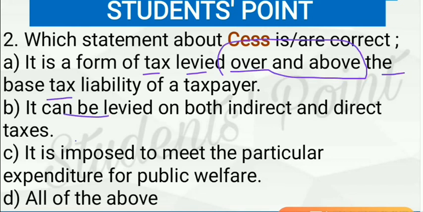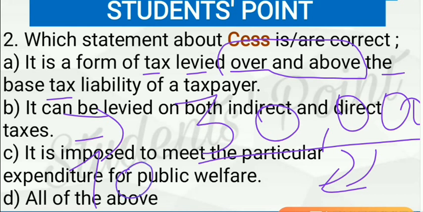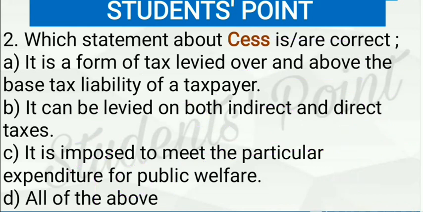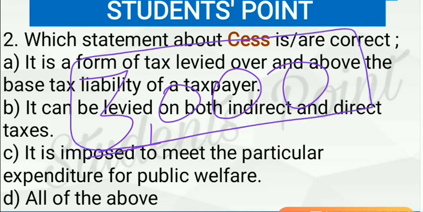What does this mean? Suppose a person earns rupees 30,000 per month. Out of this 30,000, if he has to pay income tax of 10%, it will become 3,000. So if a person earns rupees 30,000 per month, he pays 3,000 rupees as income tax.